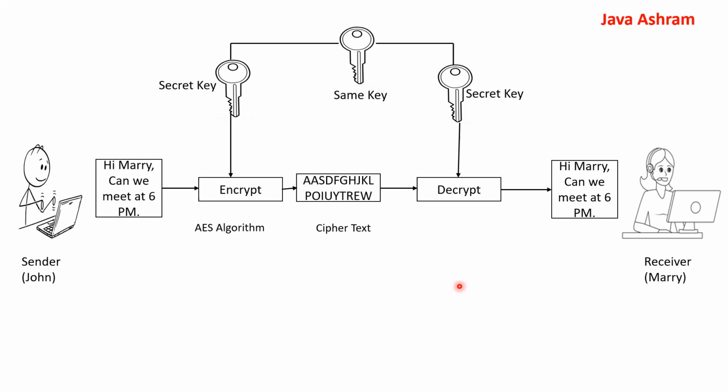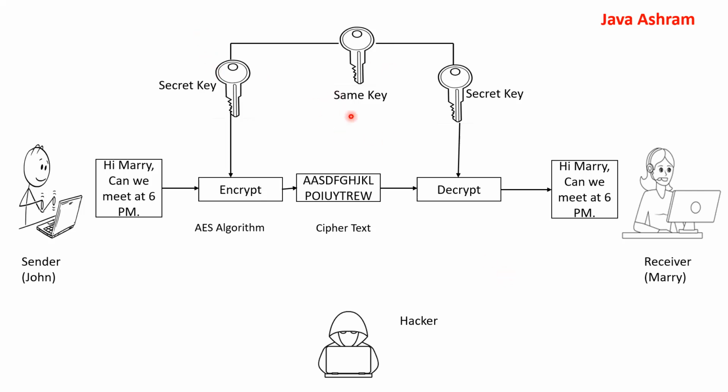Either they can meet in a walking park, roam around and share the key with each other. But anyone can listen there also, right? They must be whispering and another can listen. Or if the sender John is sending the secret key to the receiver, the hacker can come into the picture and hack the secret key, either in the park or in the communication. So the communication is fine, but how will this secret key be shared? Because the same key is used to encrypt and to decrypt the message.